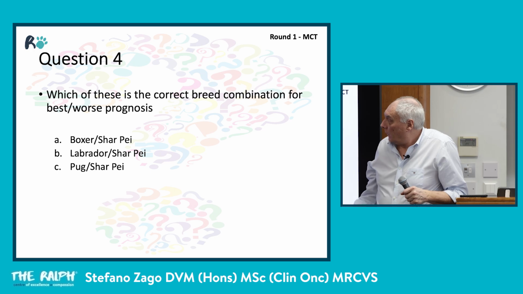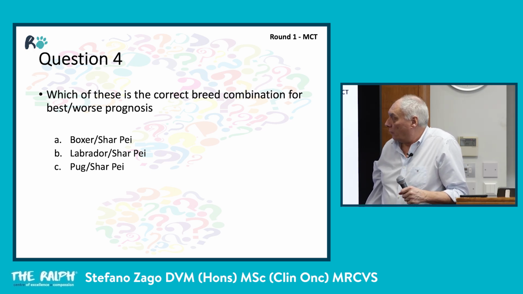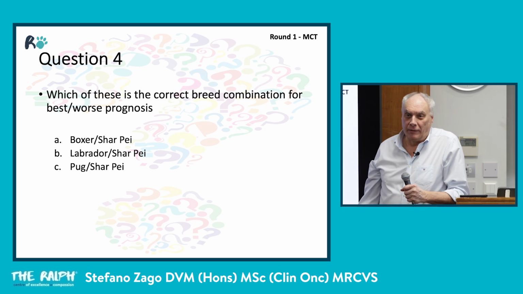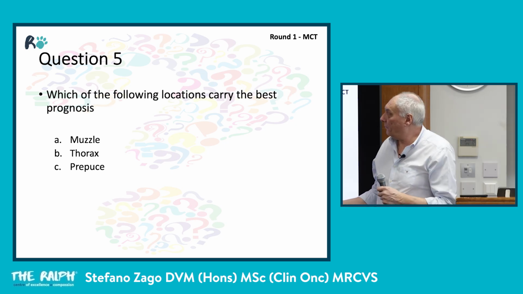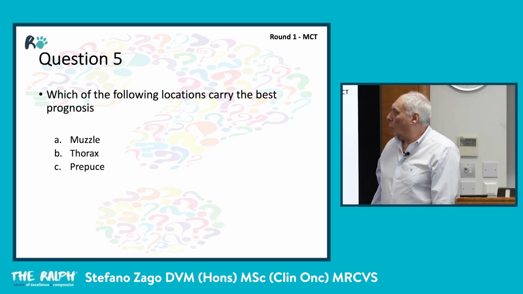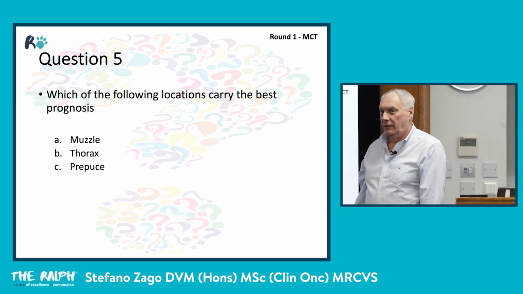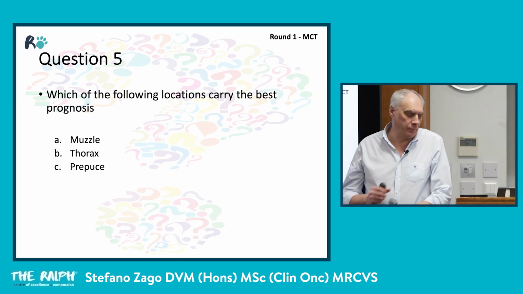Next one. Which of these is the correct breed combination for best and worst prognosis? A, Boxer, Sharpei, B, Labrador, Sharpei, C, Pug, Sharpei. Number 5. Which of the following locations carry the best prognosis? A, muzzle, B, thorax, C, prepuce.